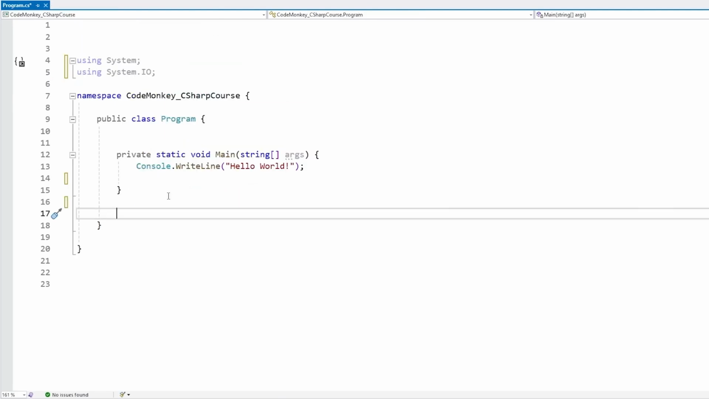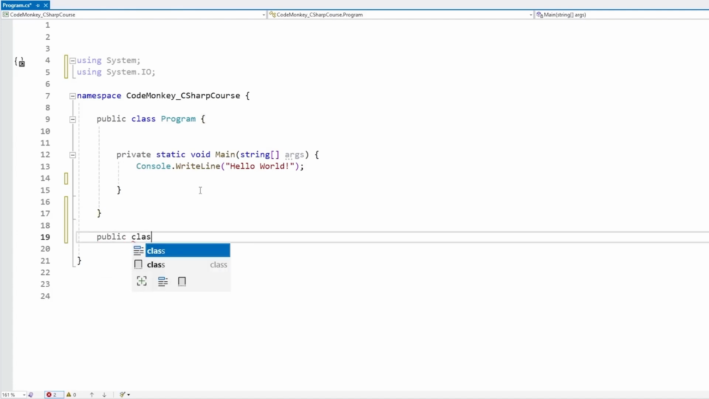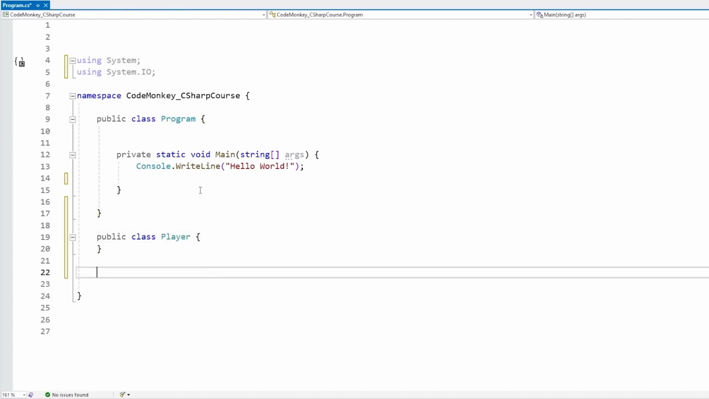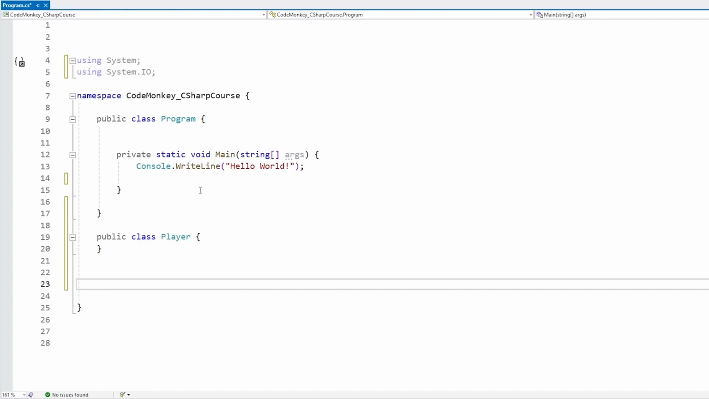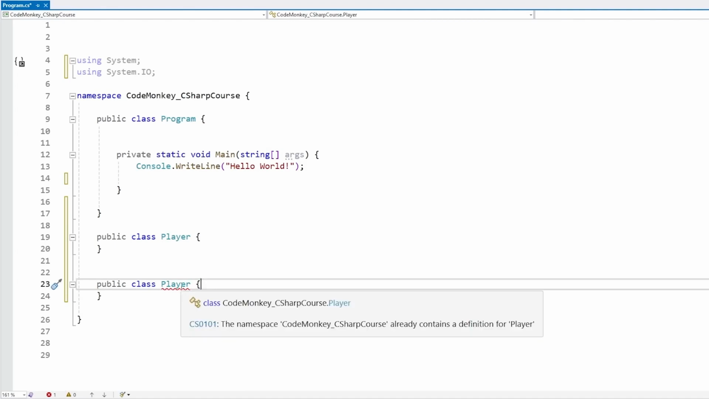Then one big benefit of namespaces is avoiding name conflicts. For example, let's say I want to define a player class. And now let's say I want to define a completely separate class, but I really do want it to also have the same name, so also another player class. Since classes have to be unique, this does not work. Here we have an error that says that this namespace already contains a definition for our class named player.